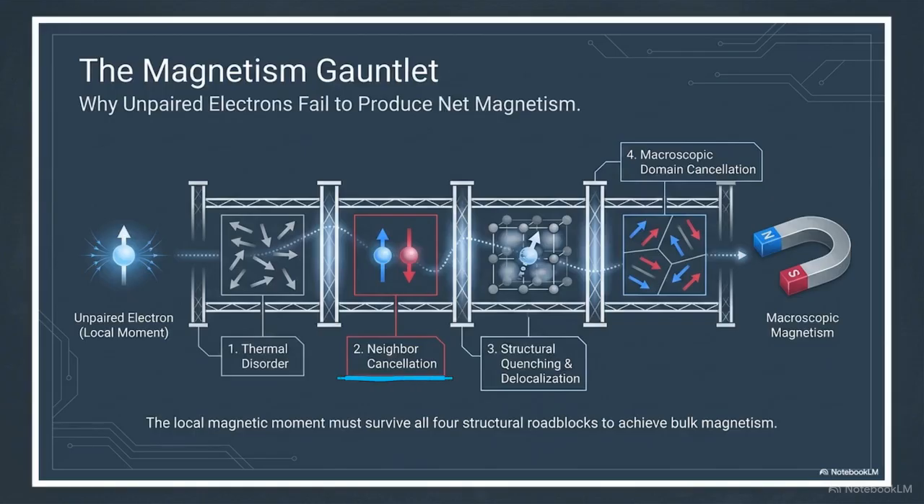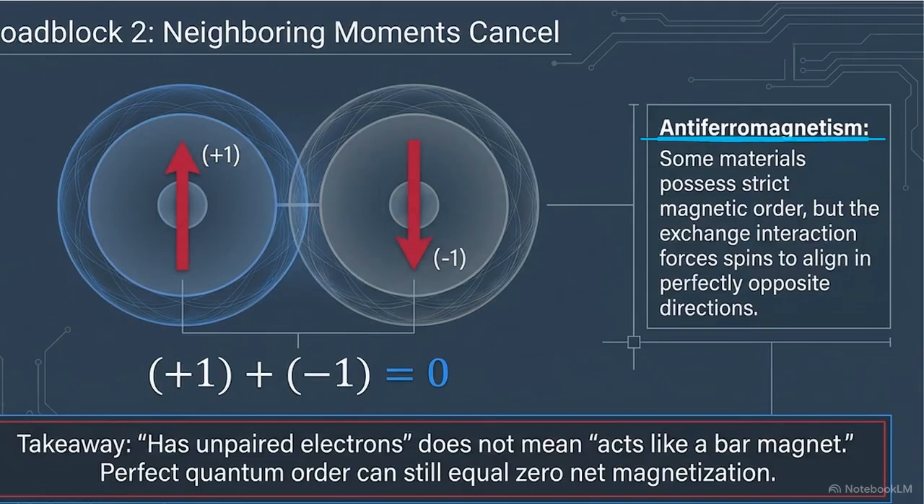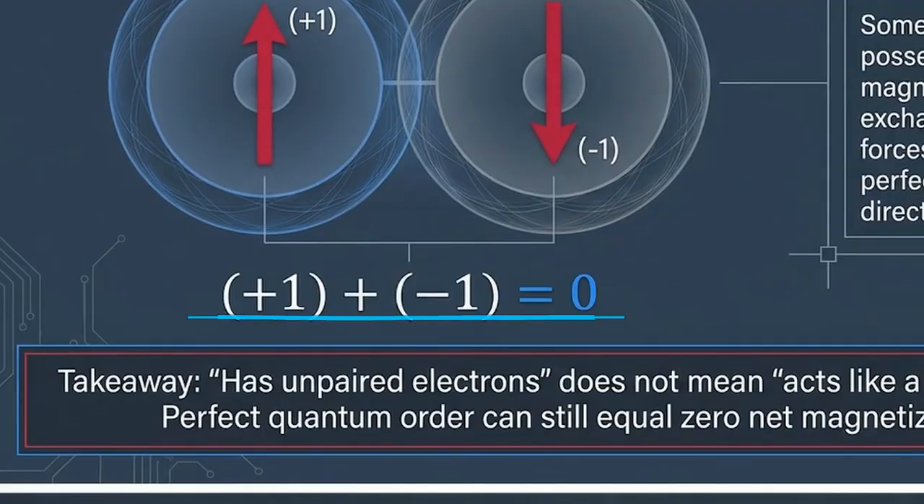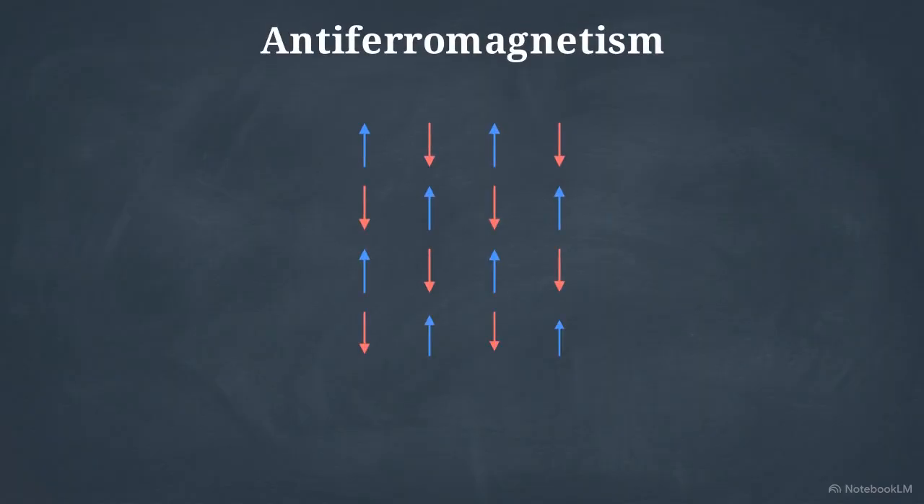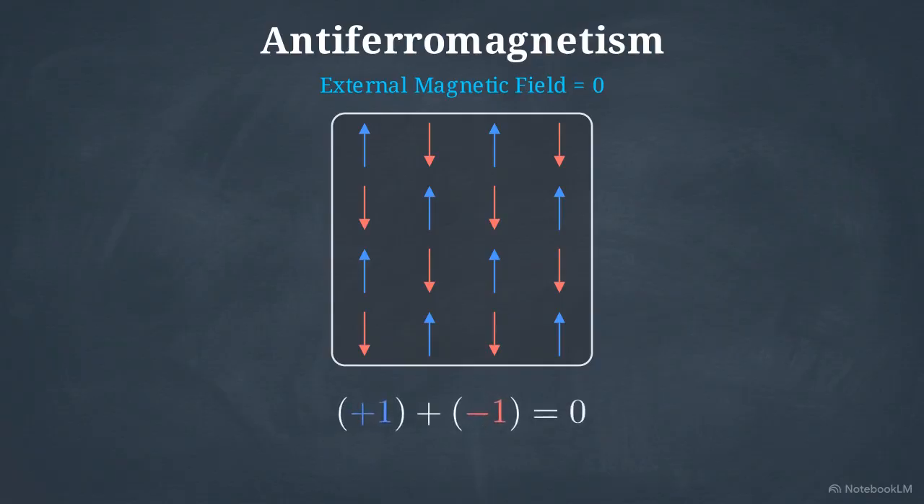Materials that survive the heat immediately face the second hurdle, neighbor cancellation. In many substances, quantum rules dictate that adjacent spins must point in exactly opposite directions. This state is called antiferromagnetism. As the equation at the bottom shows, a positive microscopic moment and a negative sum to zero. A material can possess perfect quantum magnetic order, yet exhibit zero net magnetization to the outside world, because its internal components cancel each other out.